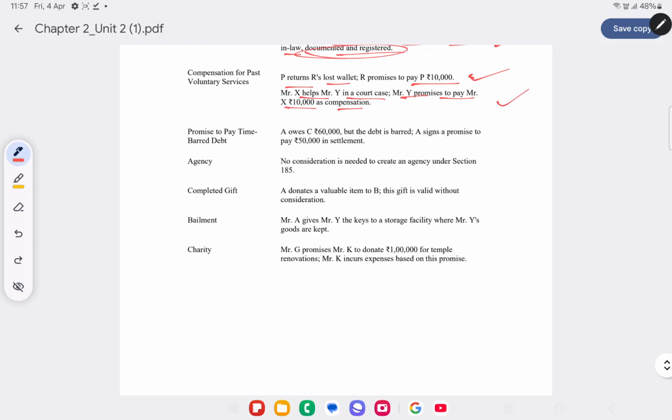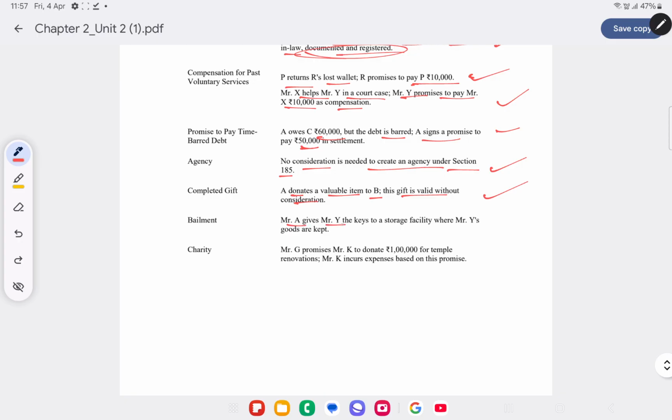Promise to pay time bar debt. A owes C 60,000, but the debt is barred. A makes a promise to pay 50,000 in settlement. Promise to pay time bar debt is again an agreement which is valid without consideration. Agency: there is no consideration needed to create an agency under Section 185. Completed gift. Donates a valuable item to B. This gift is valid without consideration. Usually gifts are valid agreements without consideration.